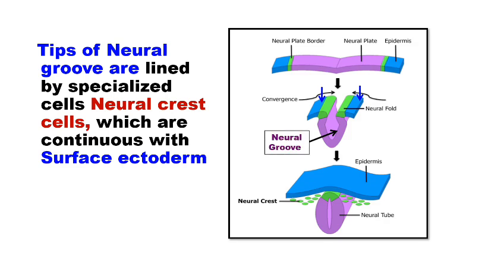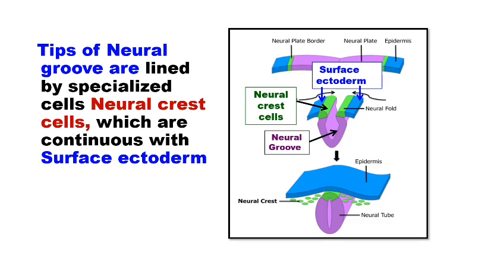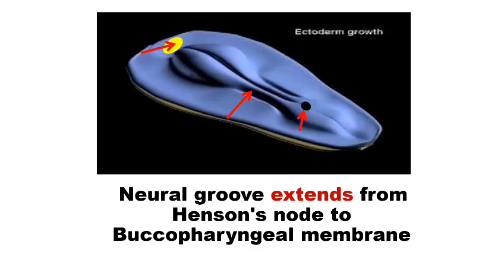The tips of the neural folds are now lined by specialized cells, known as neural crest cells, which become continuous with the surface ectoderm. The neural groove extends from Hensen's node or primitive node up to the buccopharyngeal membrane or procordal plate.